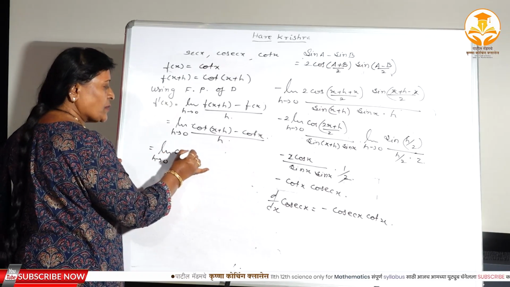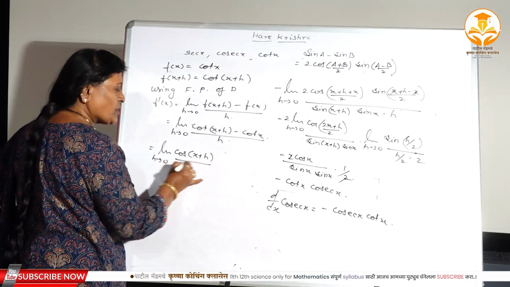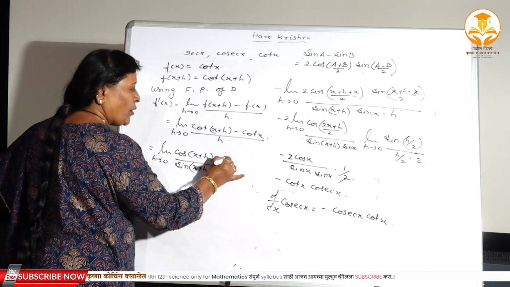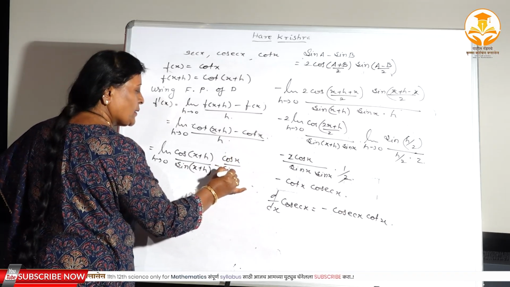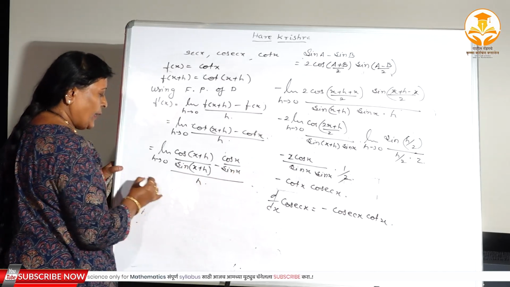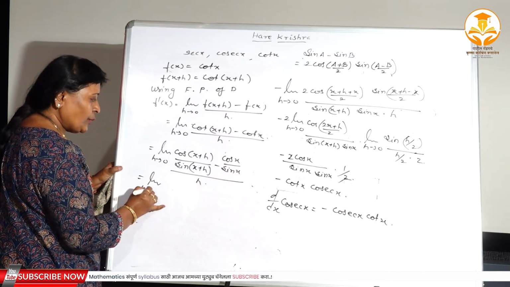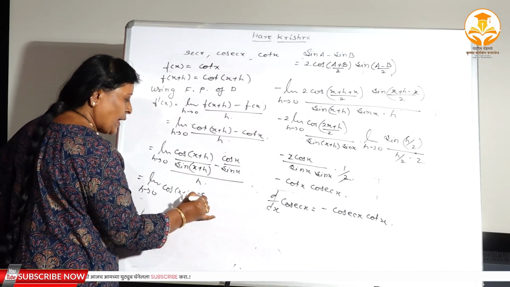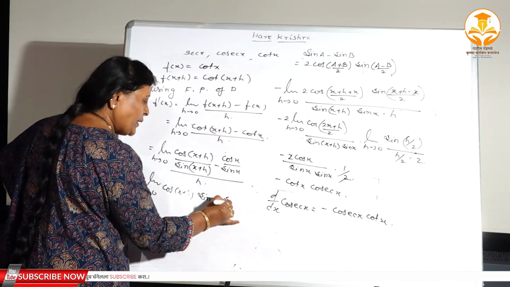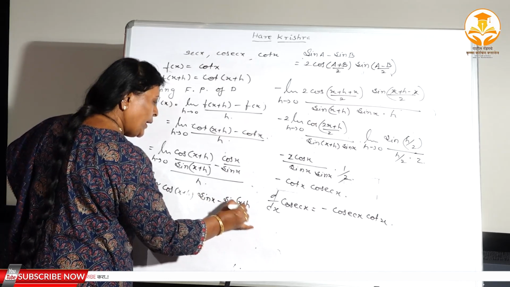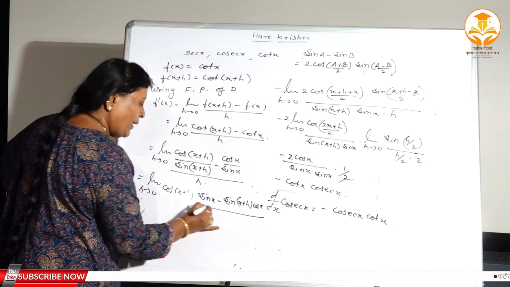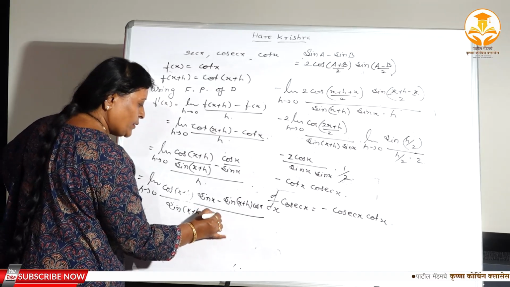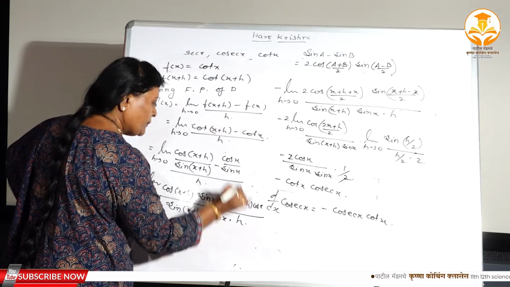You can write cot as cos by sin: cos (x plus h) by sin (x plus h), minus cos x by sin x, divided by h. Limit h tends to 0, cross multiplication: cos (x plus h) into sin x minus sin (x plus h) into cos x, divided by sin (x plus h) into sin x into h.